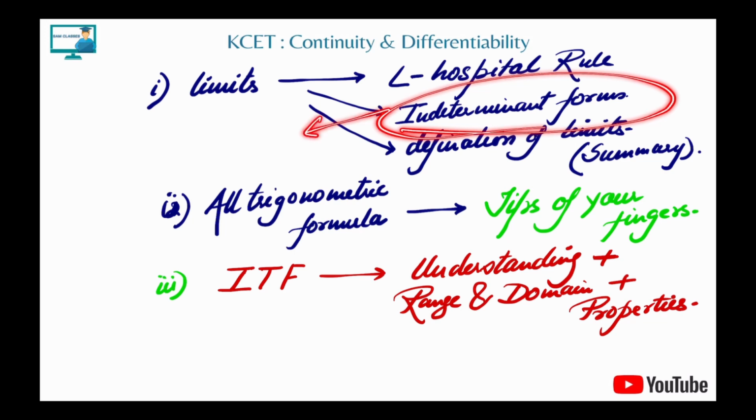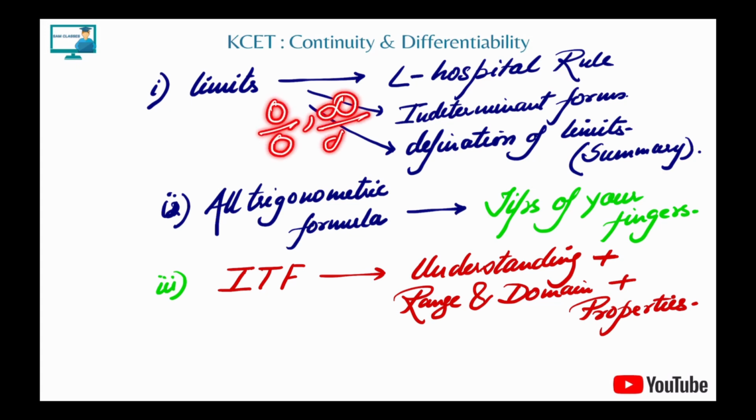Total 7 indeterminate forms we read. You can watch our previous lecture on limits and you can understand what are the different indeterminate forms we need to. For the KCT students, only 2 indeterminate forms we get more often, 0 by 0 and infinity by infinity. Very rare cases, 1 power infinity we get, otherwise none, okay? Now, that is not in the indeterminate form, but these are the 3 forms mostly we get questions on, okay?